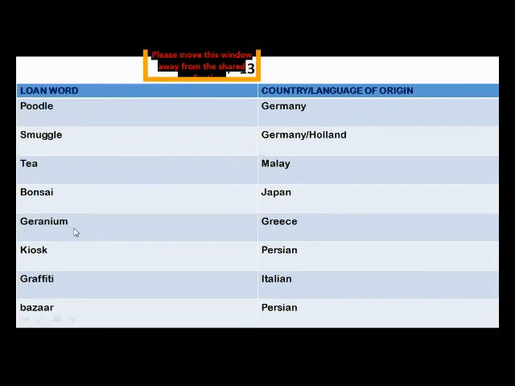Okay, geranium. See, this is your English book, and this word is used in your English book. There is a topic by this word in your English book. So this is a loan word taken from Greece. Okay, so dear students, kiosk is a Persian word, graffiti is Italian word, and bazaar is actually a Persian word.